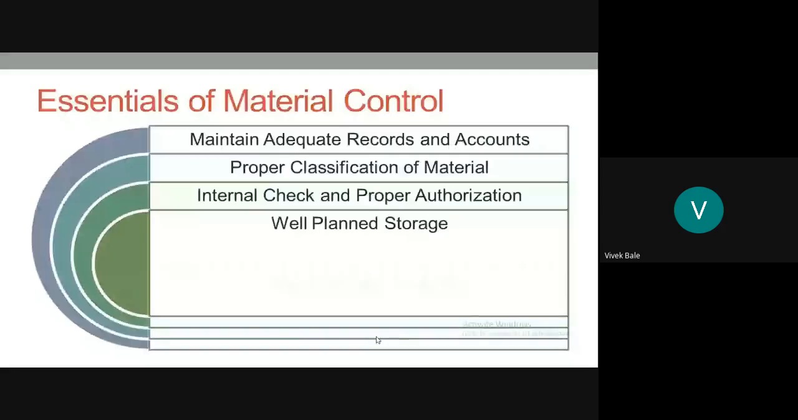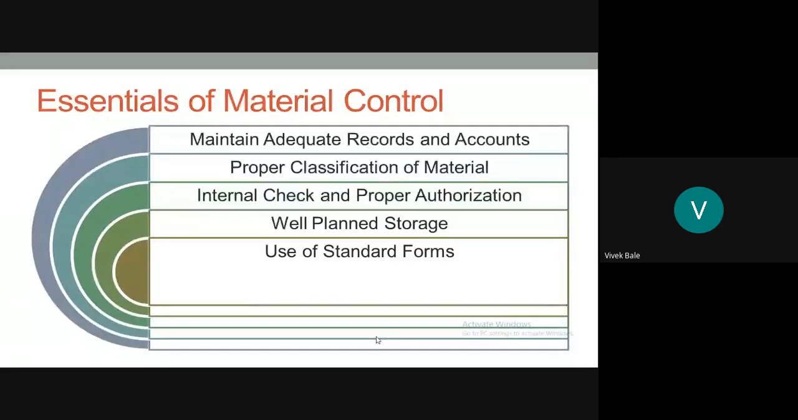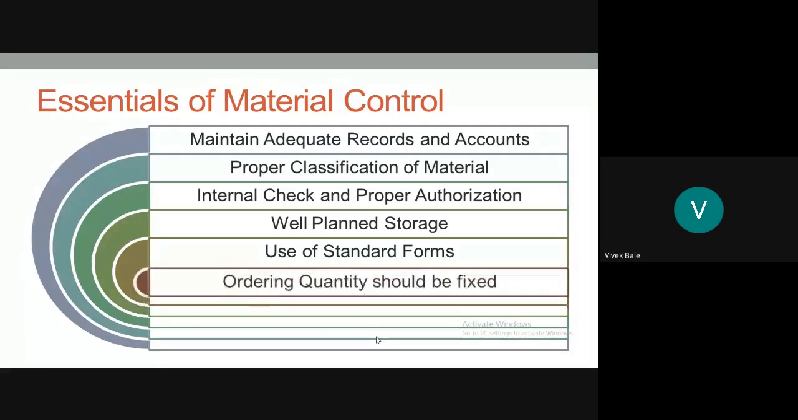Next thing is use of standard forms. Now, what is the meaning of standard forms? Forms means order, requisition, issue, transfer of material. They should be used with the help of standard formats. Now, in the next lecture, I will show you the format of issue of material, receipt of material, order of material. So there are various types of forms, and these forms should be maintained in a properly standardized form so that material control can be possible. And the last point